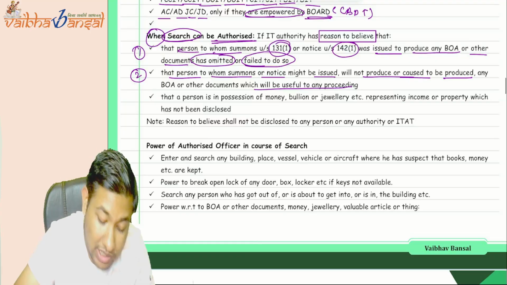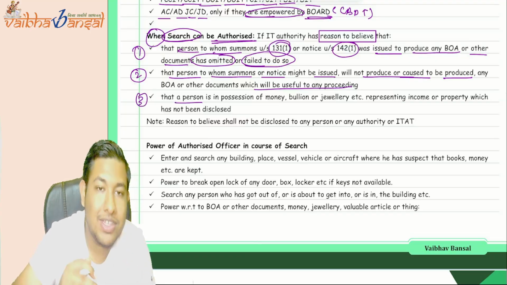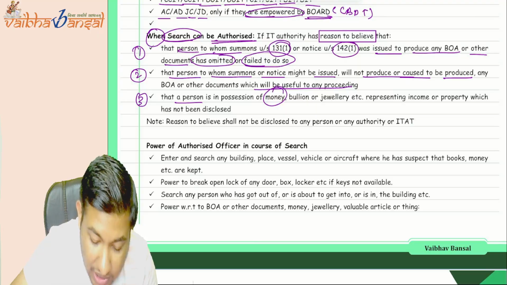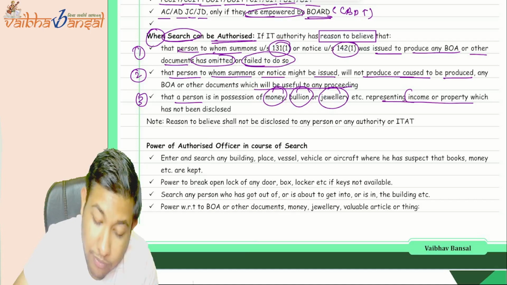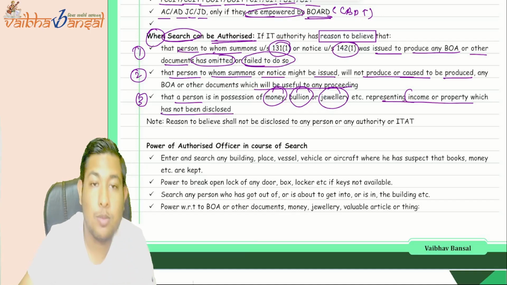Now, the third thing: if there is a person who is in possession of money, bullion, jewelry, representing income or property which has not been disclosed.